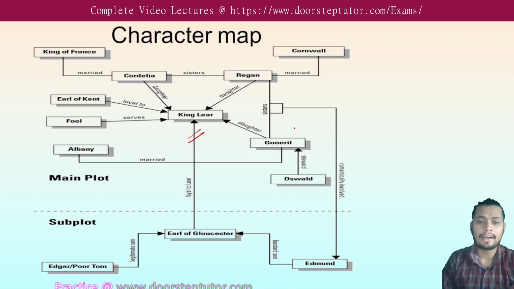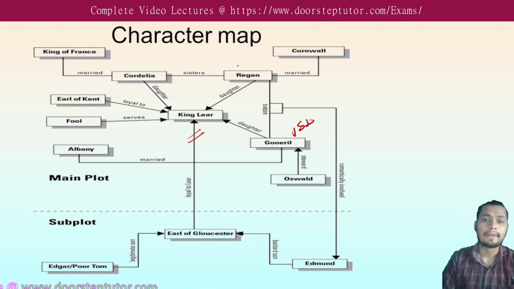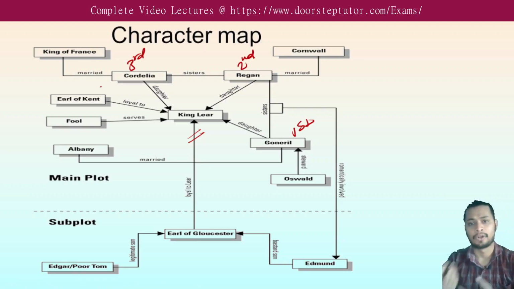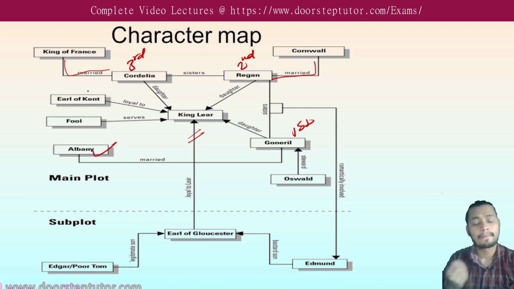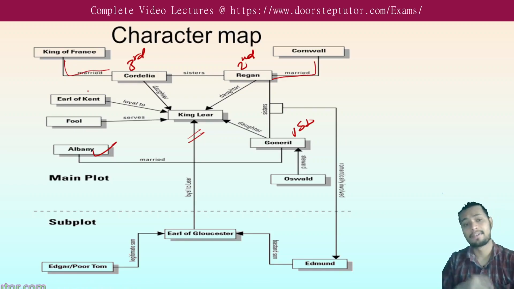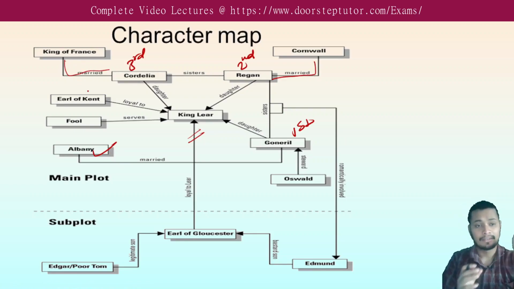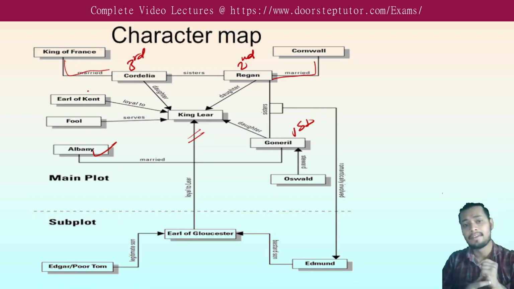Goneril was the eldest, Regan was the second daughter, and Cordelia was the youngest daughter of King Lear. Goneril is married to Albany, Regan is married to Cornwall, and Cordelia is married to the King of France.